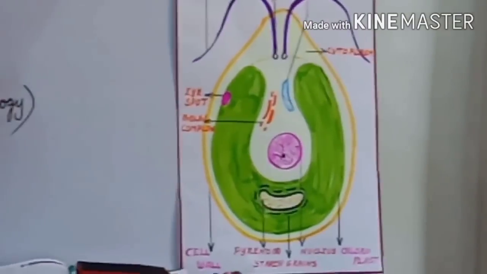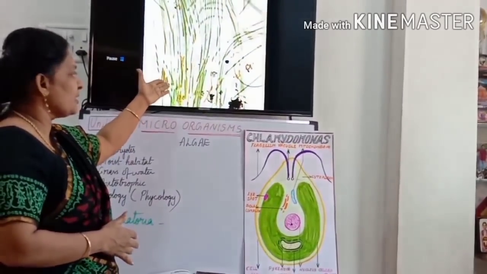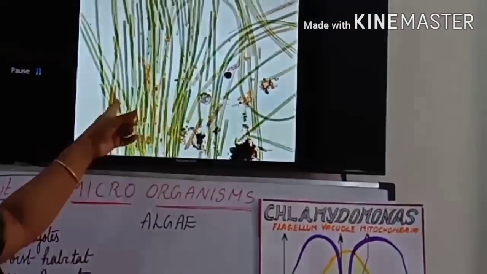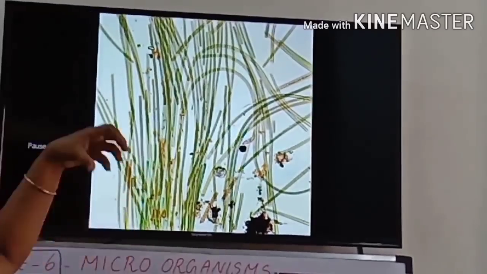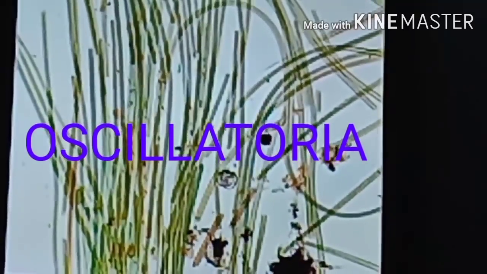Next, see here, this is another example, a multicellular algae, Oscillatoria. We saw one unicellular algae. This is the internal structure; it is like a filament, ribbon-like shaped, right? How does it get the name Oscillatoria? It always oscillates its filament in water, like a clock pendulum, which has a to and fro movement. The same way, the algae Oscillatoria oscillates in water.